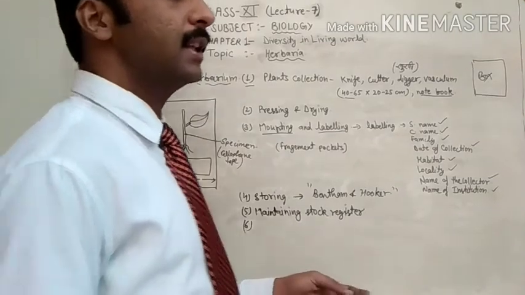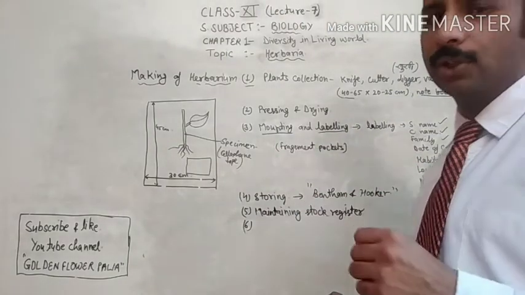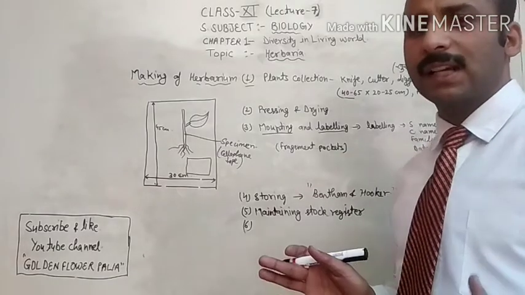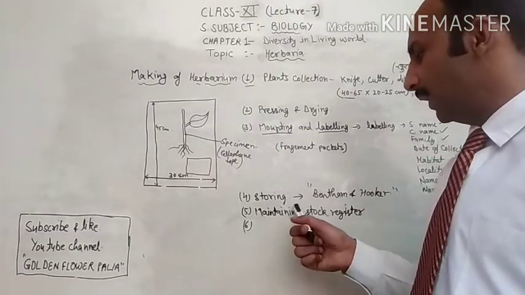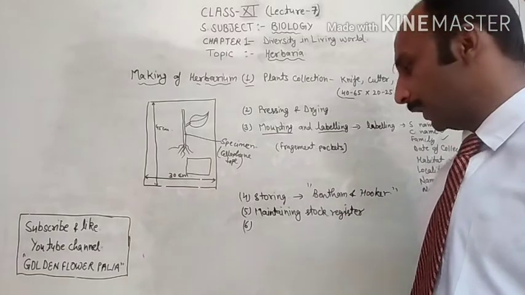Just for example, in a library of books, we have to follow the catalog according to the publisher, according to the writers, according to the subjects. We have to categorize the books. So just like that, by following this classification, we have to categorize the herbarium sheets and files.